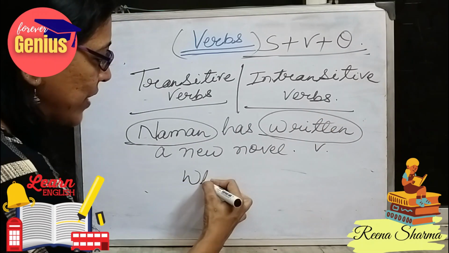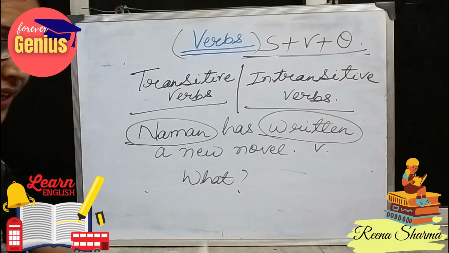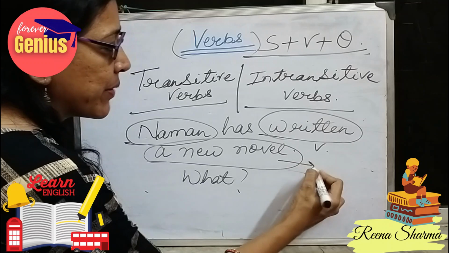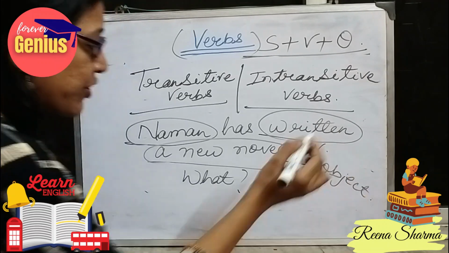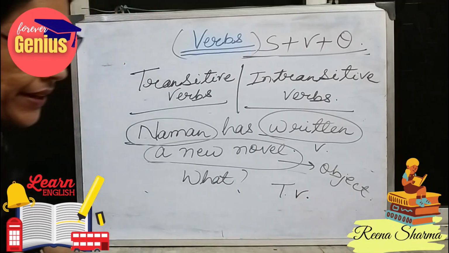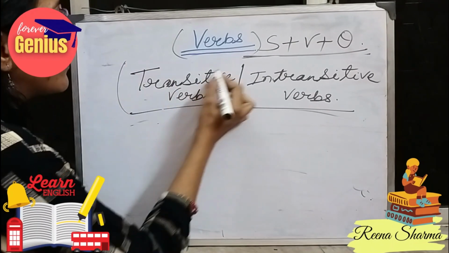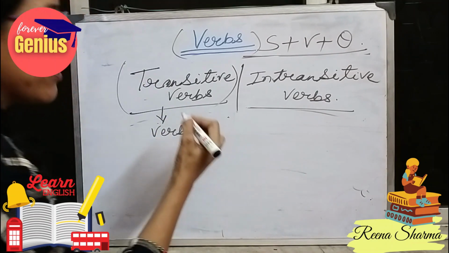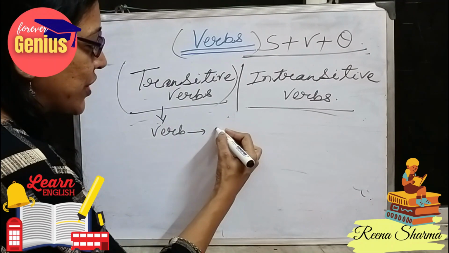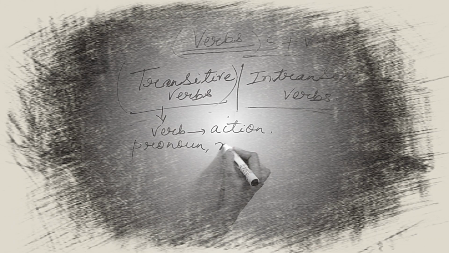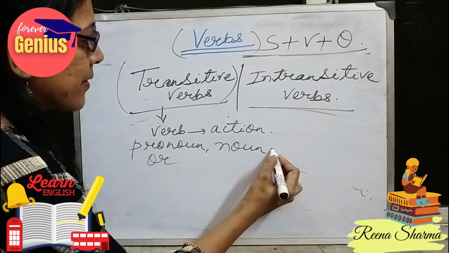When I ask the question what and I get an answer, a new novel, it means I am getting an object here, which means it is a transitive verb sentence. So a transitive verb is in a sentence in which there is a verb and the verb needs to do an action. The subject can be a pronoun, a noun or a phrase.